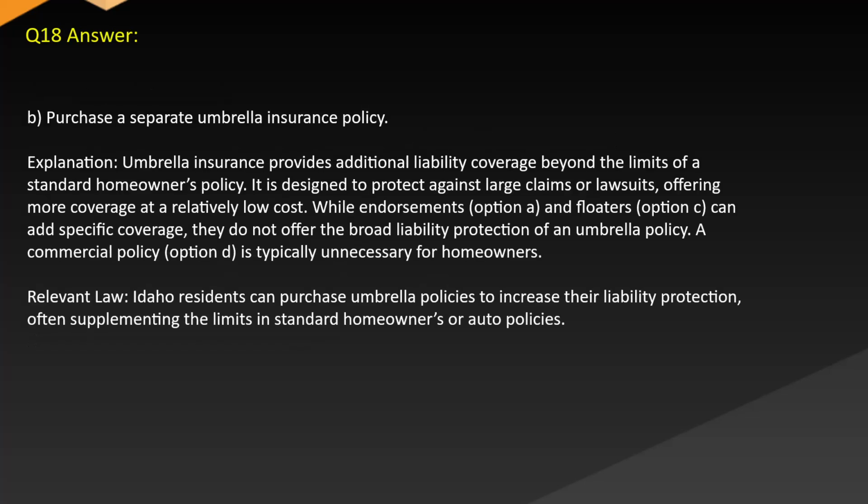Answer: B. Purchase a separate umbrella insurance policy. Explanation: Umbrella insurance provides additional liability coverage beyond the limits of a standard homeowner's policy. It is designed to protect against large claims or lawsuits, offering more coverage at a relatively low cost. While endorsements, option A, and floaters, option C, add specific coverage, they do not offer the broad liability protection of an umbrella policy. A commercial policy, option D, is typically unnecessary for homeowners.